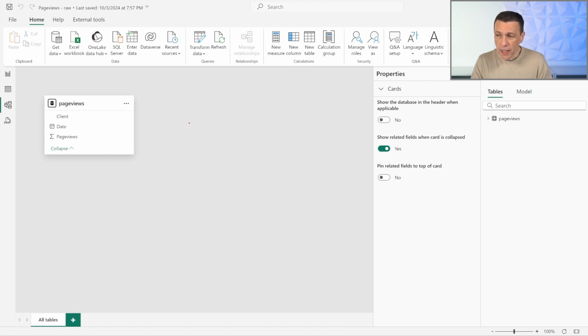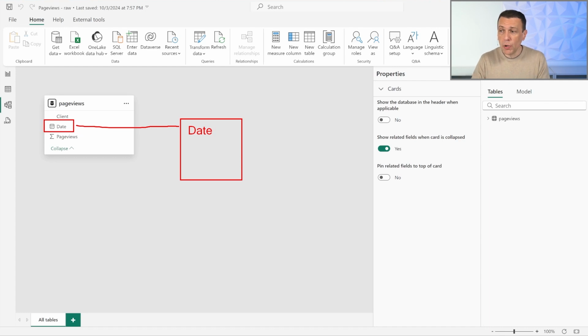So now there is a date table somewhere that I cannot see, but the table is there. And this table has been connected to the date column in page views. This table is hidden, but it is there. In my model, what I see are just 3 columns that have been created by Power BI for me in this date table. I cannot customize it, but the table is there.